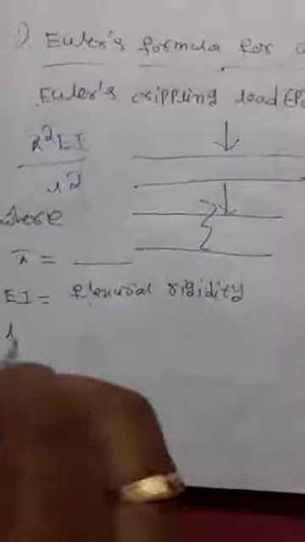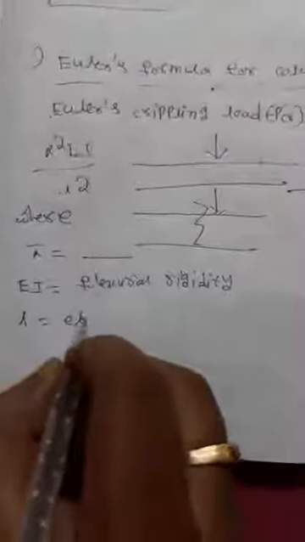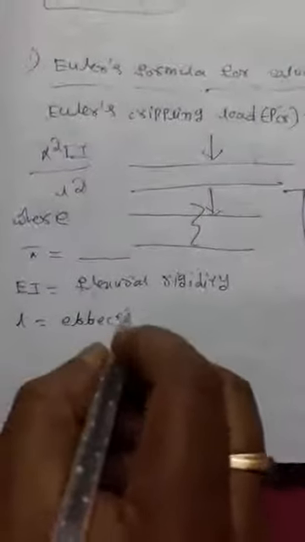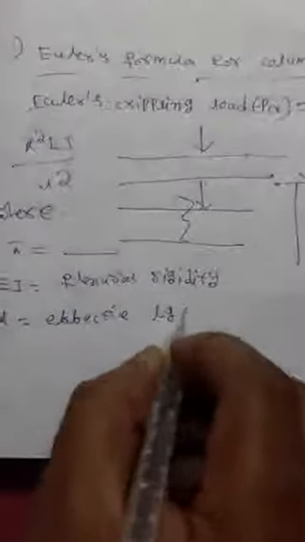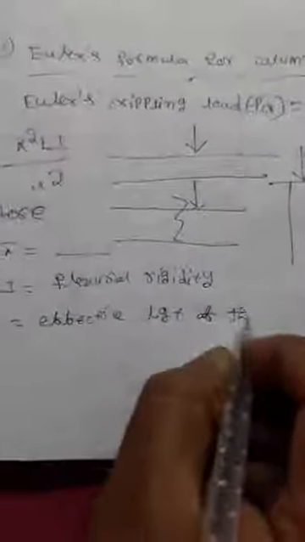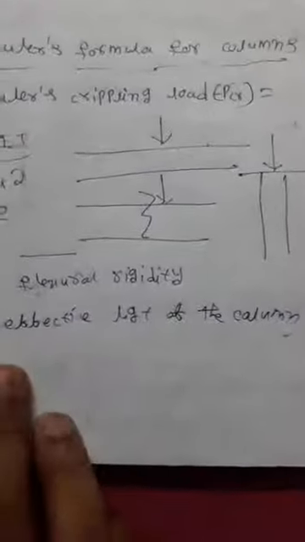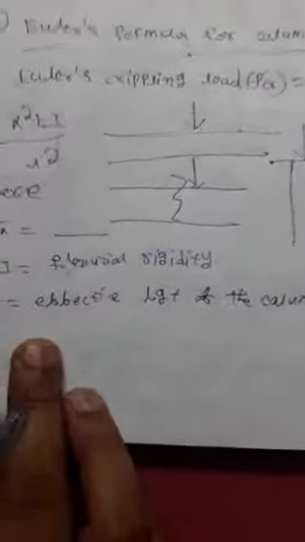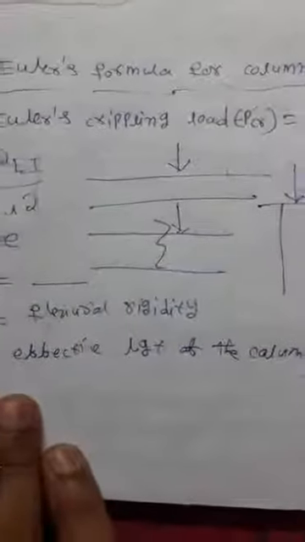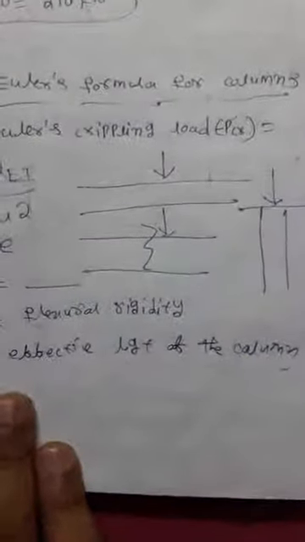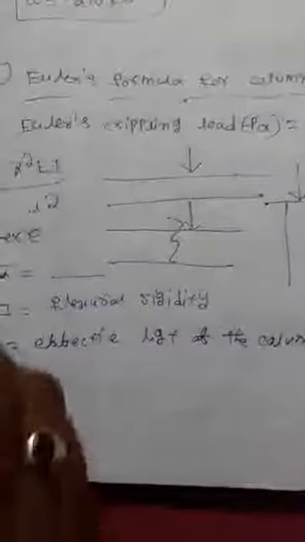And next, L is nothing but the effective length of the column. These formulas mostly come as 1 mark questions in part A. What is Euler's crippling load? The answer is pi square EI by L square.